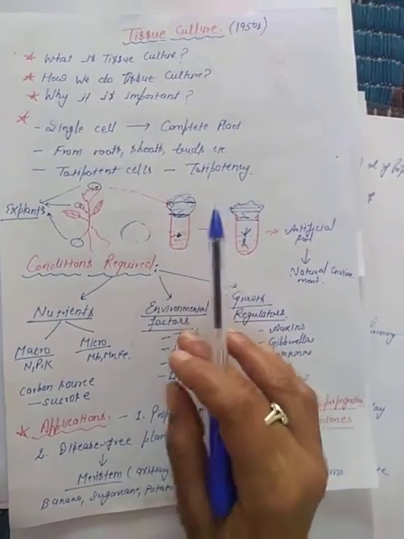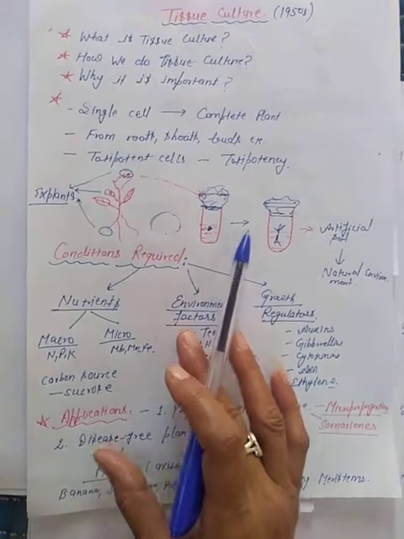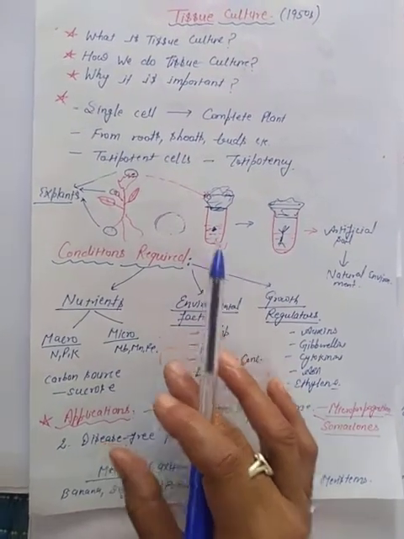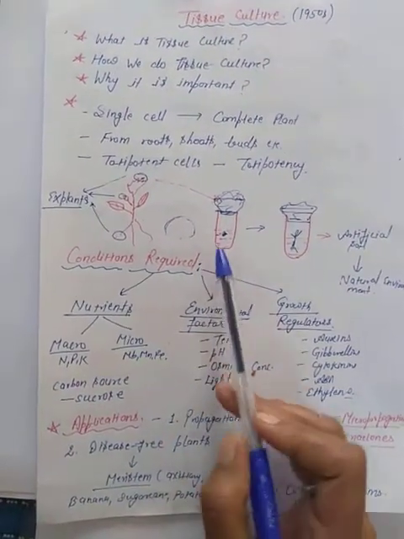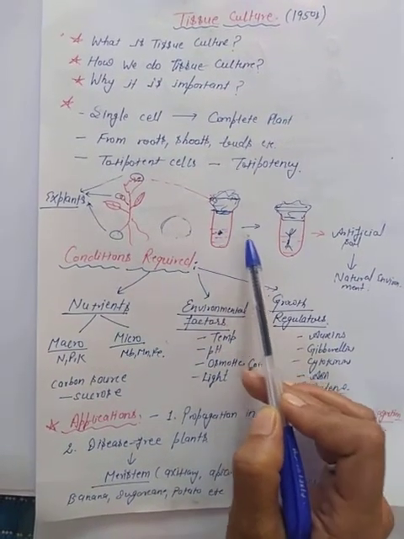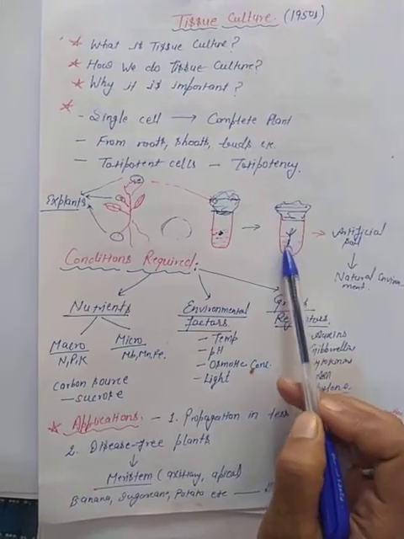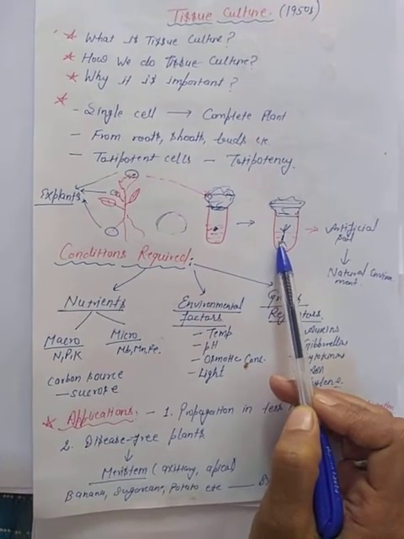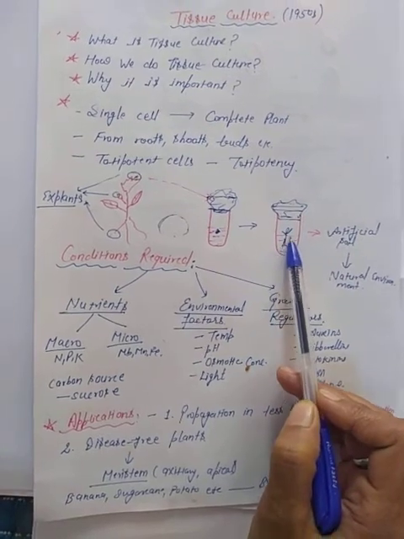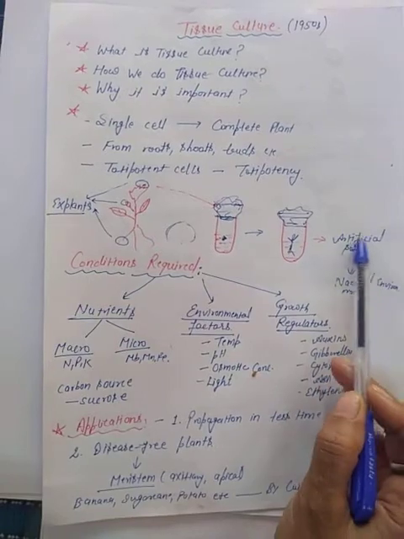As we do all the in vitro practicals, we do them in a controlled environment, in standard conditions, in optimum conditions, and in properly sterilized conditions. So after this, you can see this cell will grow completely into a new plantlet, right? After this, what is done? This plantlet is removed from this test tube, and artificially it is grown in soil.